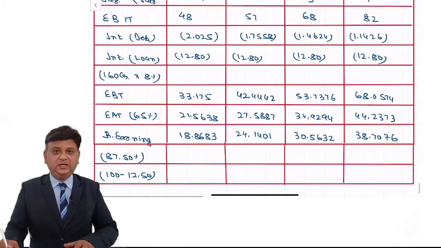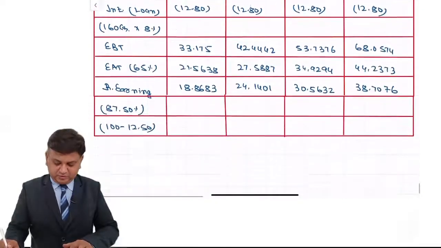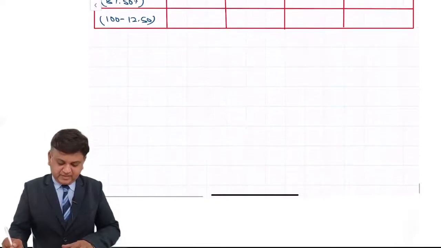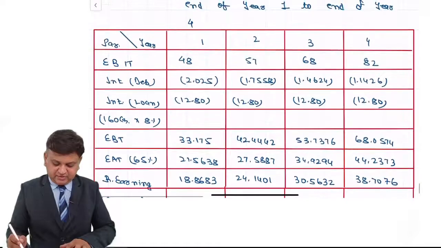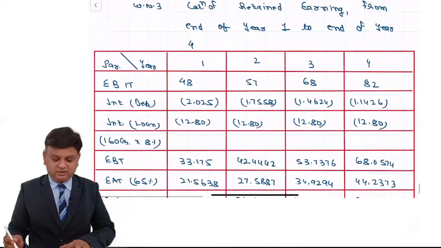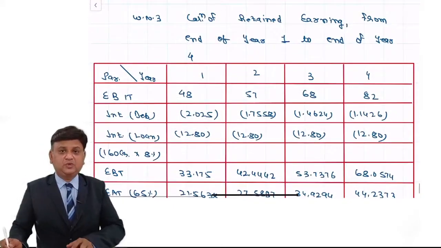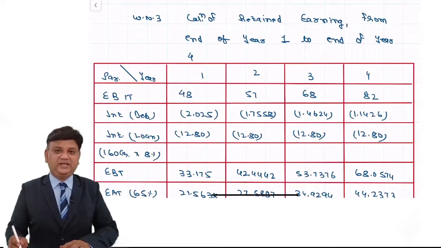That is the retained earning from end of year 1 to end of year 4. This is the way the retained earning is calculated. And of course friends, this is the most important working that we have in the entire question.